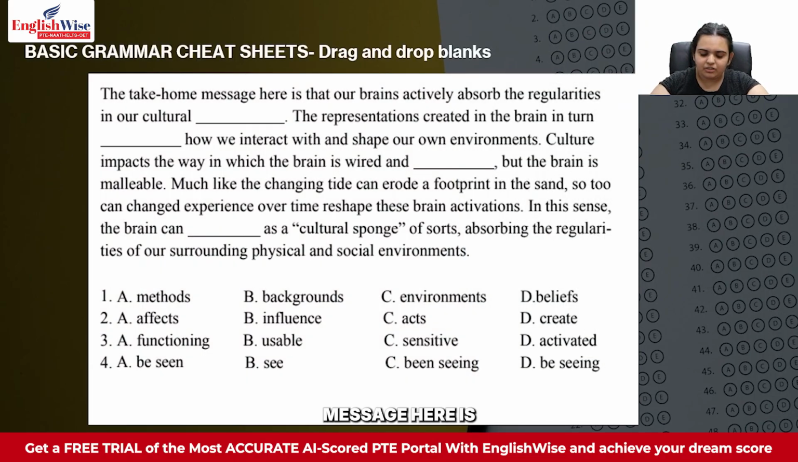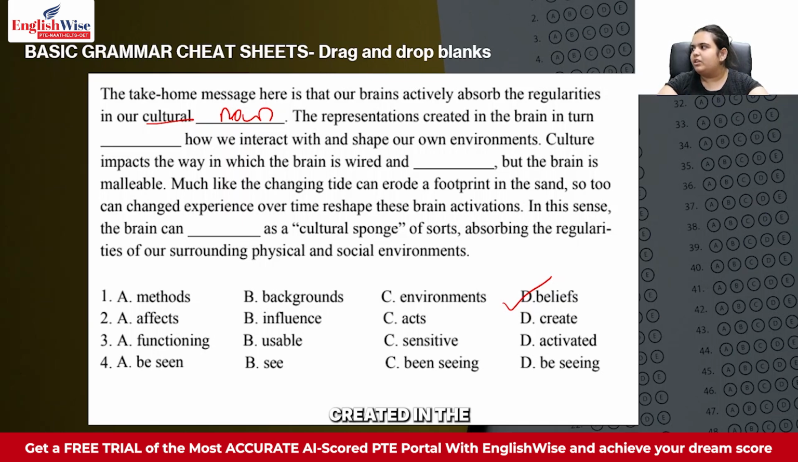The take-home message here is that our brains actively absorb the regularities in our cultural dash. So again, cultural is an adjective, so we need a noun over here. In our cultural, I would say beliefs is the right answer, because we normally have cultural beliefs, cultural methods, backgrounds, and environments. Backgrounds is right, but regularities in our cultural backgrounds doesn't make sense. It will be more like beliefs.